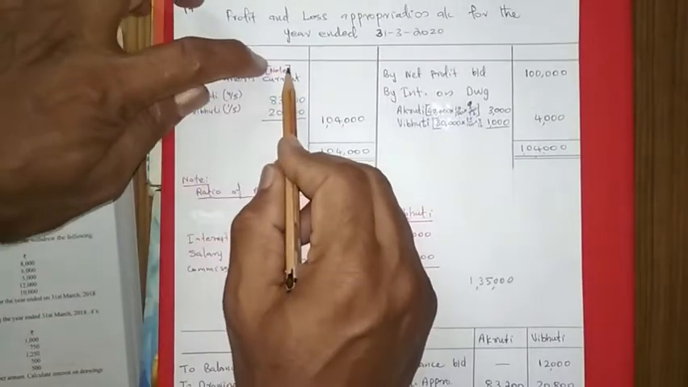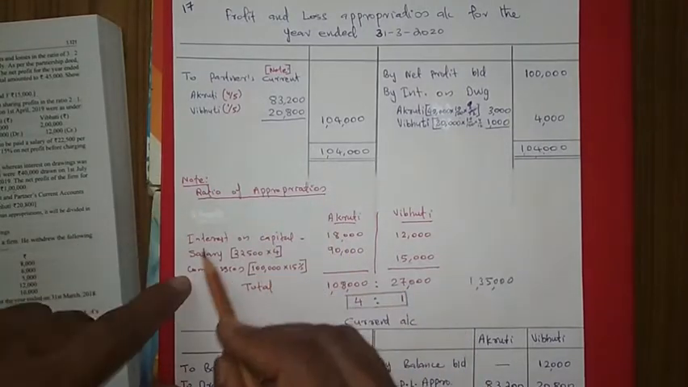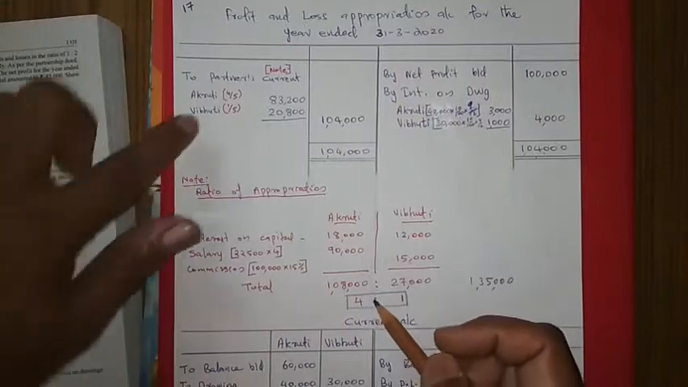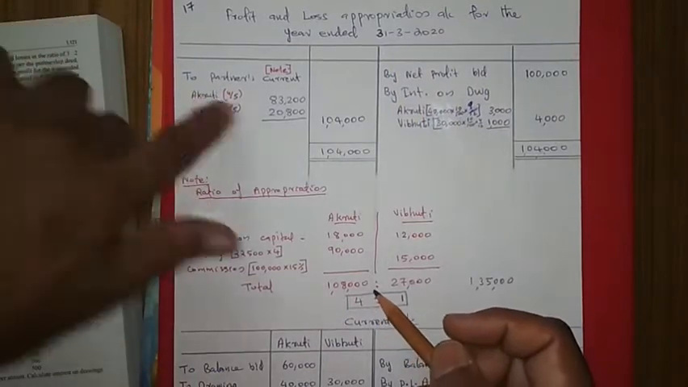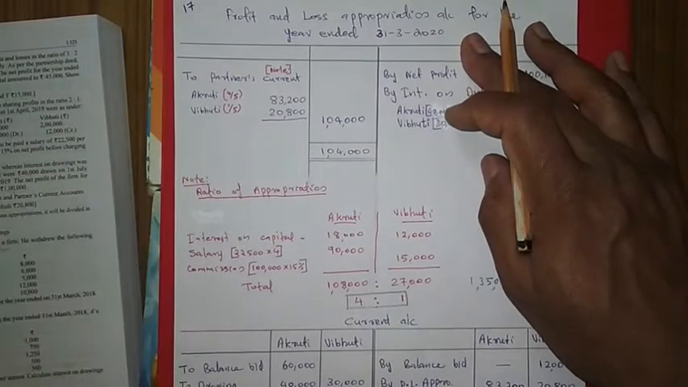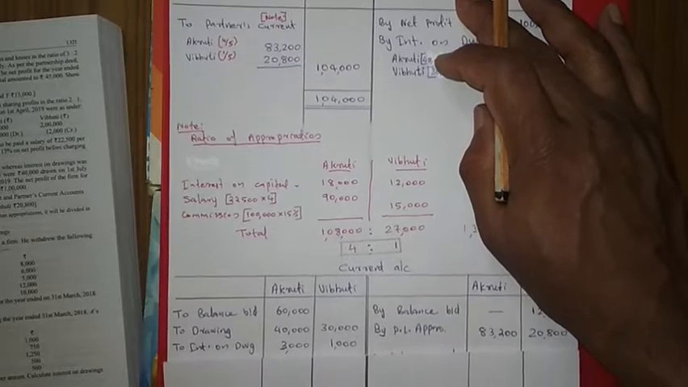Here I mentioned this note as a working note. The ratio of appropriation we have to find out. For that only I have written this note. Okay. And this 4/5 and 1/5, this is distributed. So the profit and loss appropriation account is over. Then the question is asking to prepare the current account.